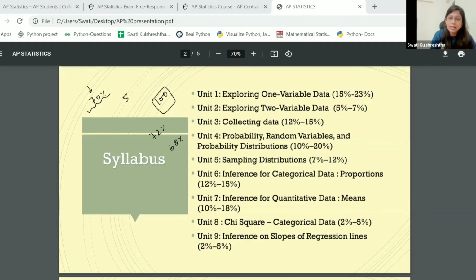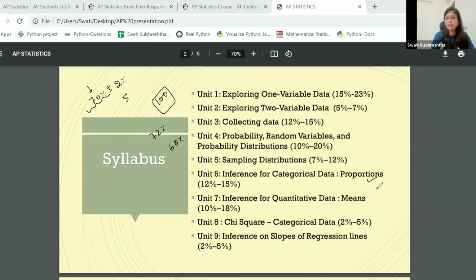So what we do in that case is we construct an interval around it. We say that, okay, 70% plus minus 2% could be the margin, right? So anybody in general writing AP statistics may not get 70%, they may get somewhere from 68% to 72% of the people could get a 5 in AP statistics in general, right? So that's called a confidence interval.